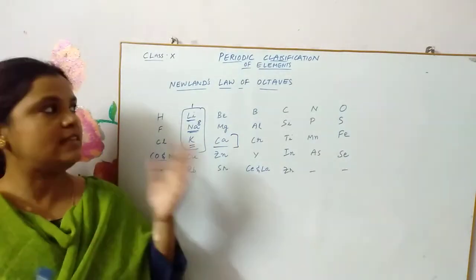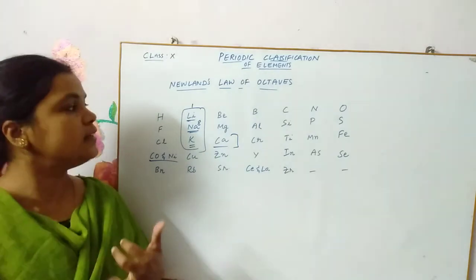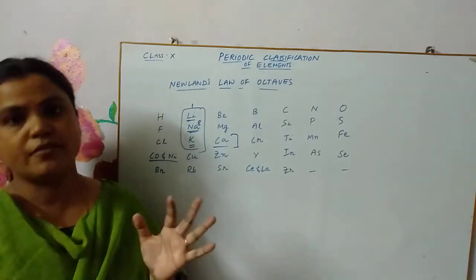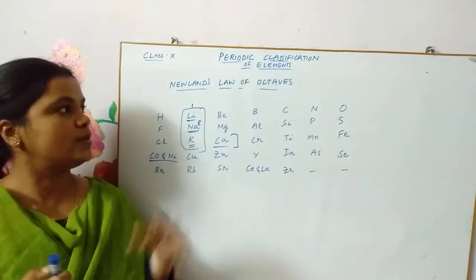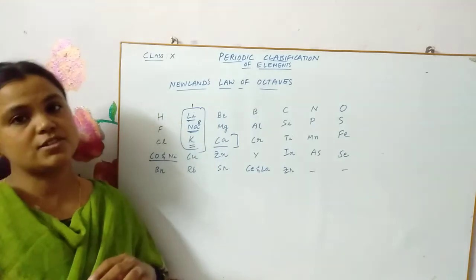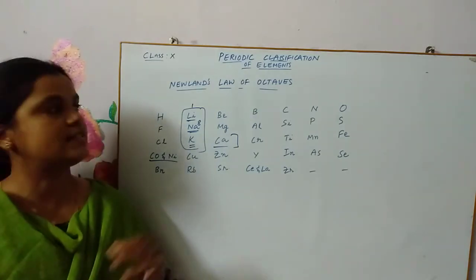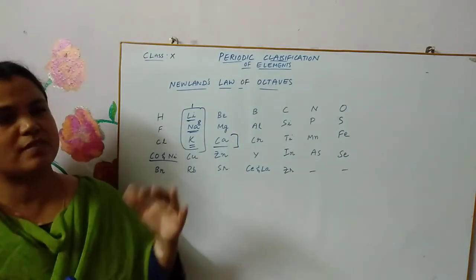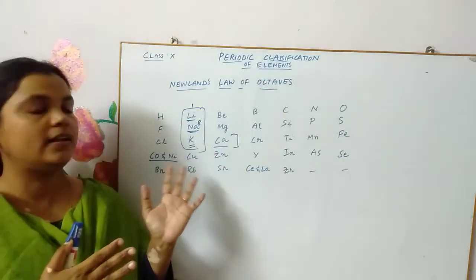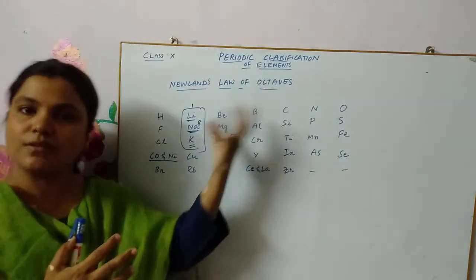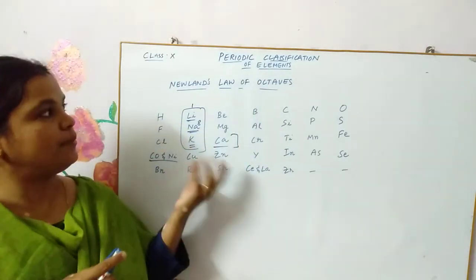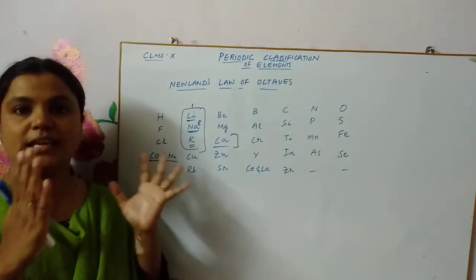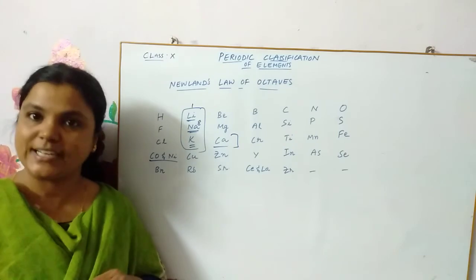Nevertheless, Dobereiner's triads and Newlands' law of octaves paved the way for other scientists to improve. One such improved, advanced classification is Mendeleev's periodic table. It was much closer, and it took some points from Dobereiner and some facts from Newlands' law of octaves, and he invented his own periodic table, which I will be dealing with